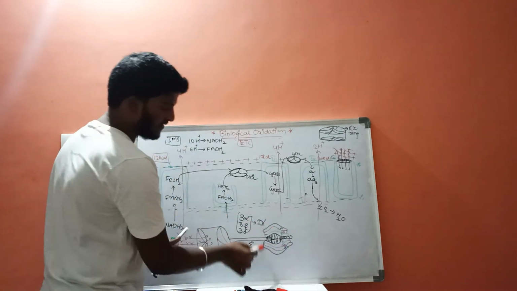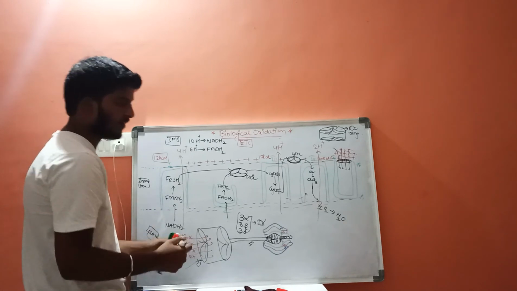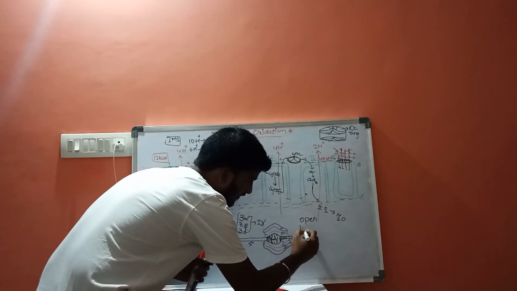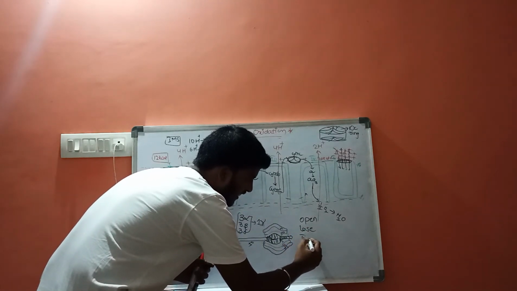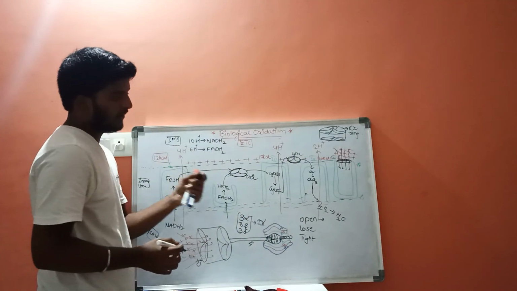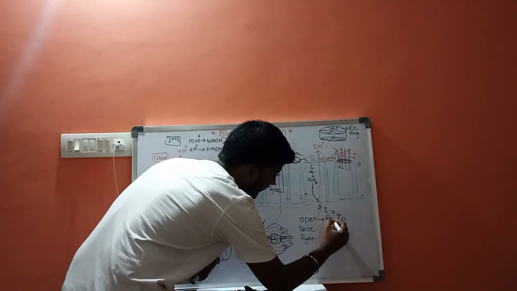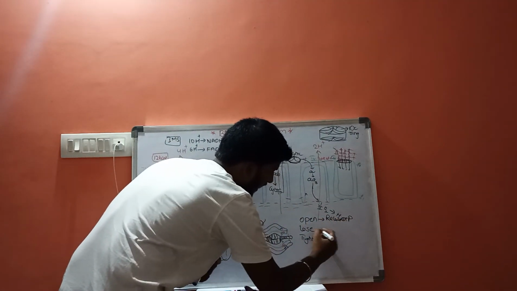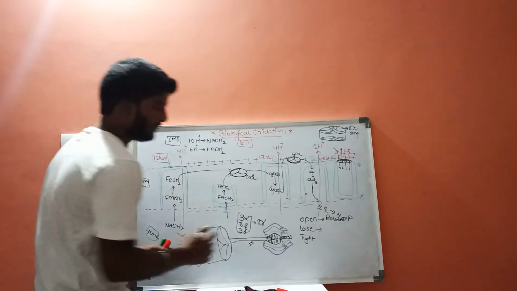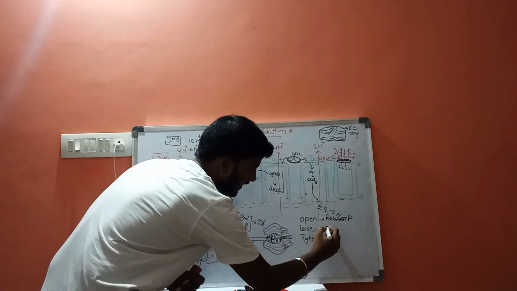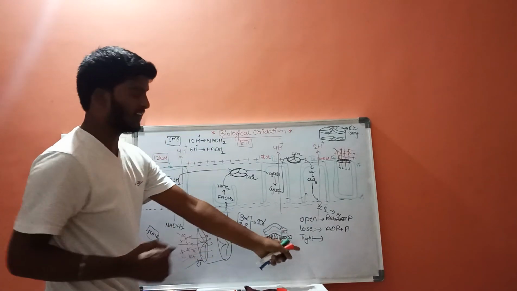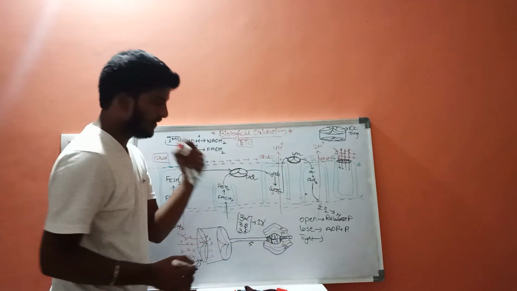Now, these subunits are of 3 conformations. One is the open conformation, another is the loose conformation, and the other is the tight conformation. Open conformation is for release of ATP, loose conformation is for binding of ADP with inorganic phosphate, and tight conformation is for synthesis of ATP.